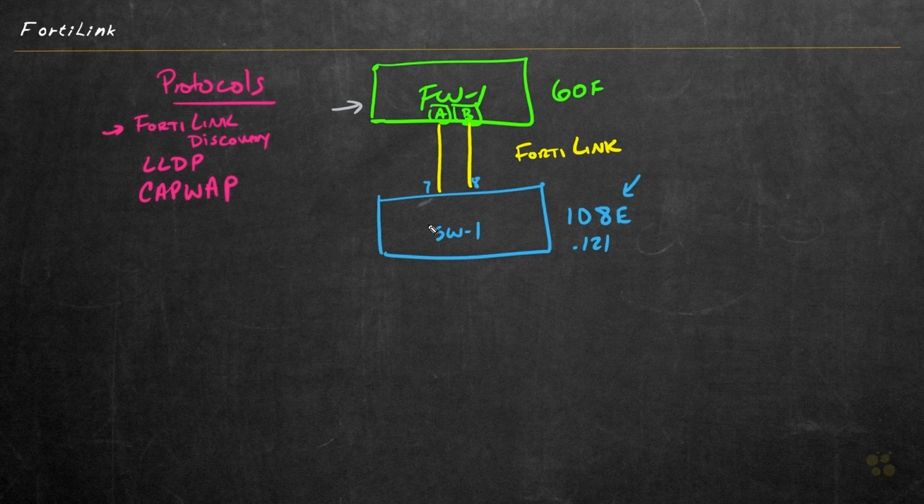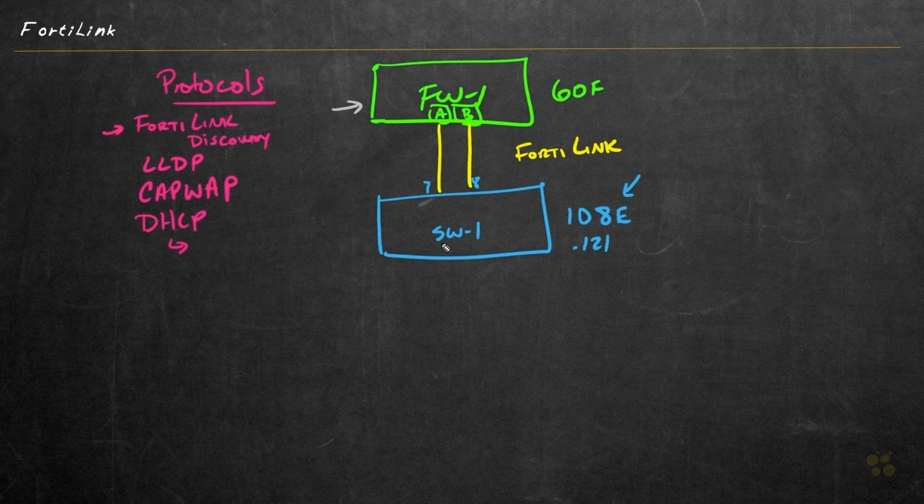However, they're using that protocol for the switch as it sends logging messages up to the firewall. Other protocols that will be in use between the firewall and the switch or switches include DHCP. So the switch can dynamically learn an IP address from the firewall via its DHCP services enabled on the FortiLink